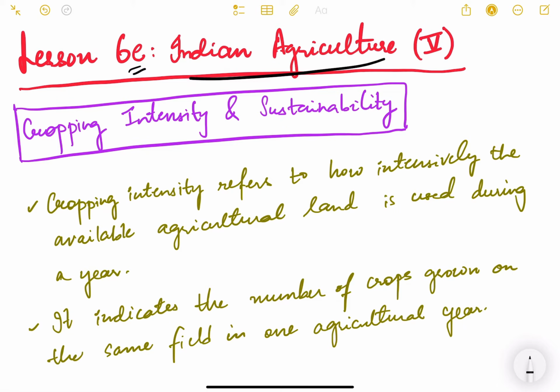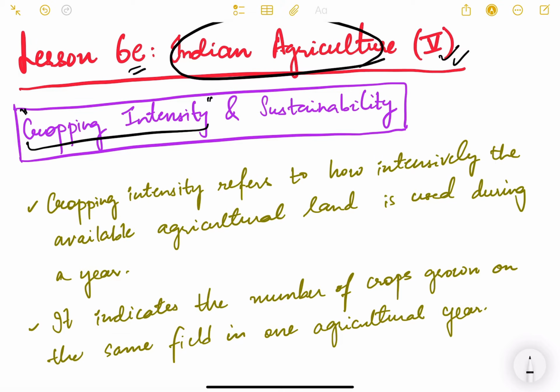We are studying Indian agriculture and this is the fifth video of this lesson. In this video, friends, we are going to study about cropping intensity. This is another concept when it comes to the agriculture sector. We have been studying about the major cropping patterns in our country. We have also seen what the various factors are that affect cropping patterns. We have also seen the historical evolution of cropping pattern in our country.